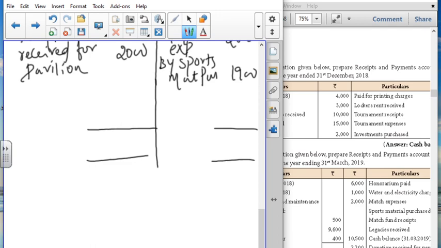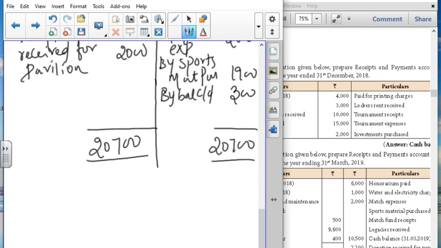So your balance under the receipt side is here, so 20,700. With this we are going to tally with the payment side. Sorry, we have forgotten to write the cash. So by balance, it is closing balance carried down, cash. This is the cash information.